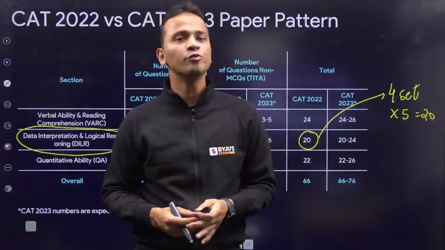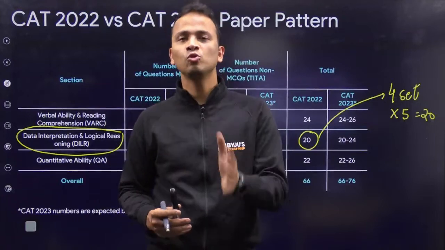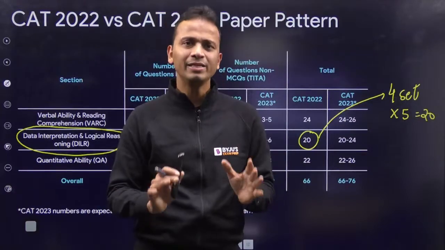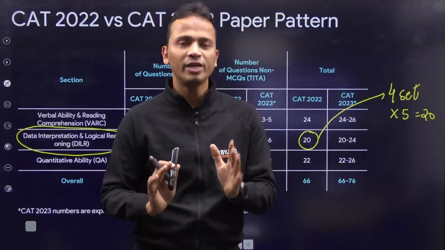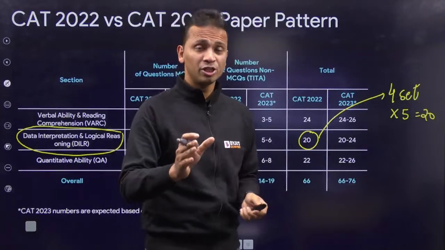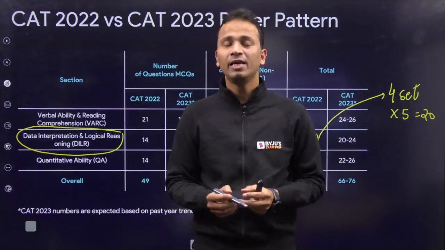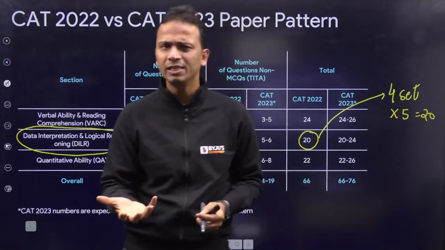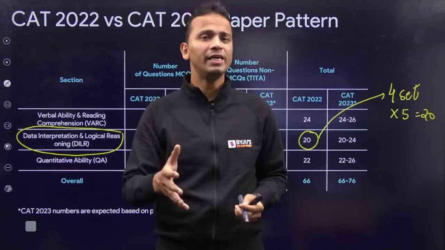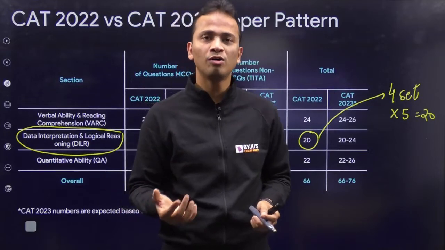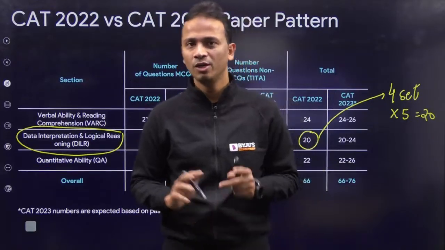So you need to increase your practice when it comes to logical reasoning, and certainly keep a relevant amount of practice for data interpretation as well. Data interpretation को ignore नहीं करना, because DI, ठीक है, CAT में एक set आता है and that set can be attempted easily, बहुत ज़्यादा difficult नहीं होता, but DI is very important from the point of view of other examinations as well. All right.